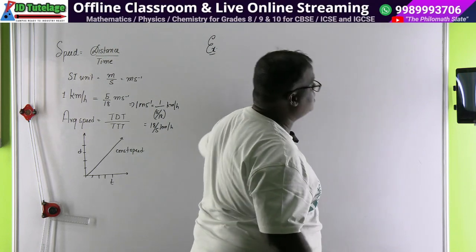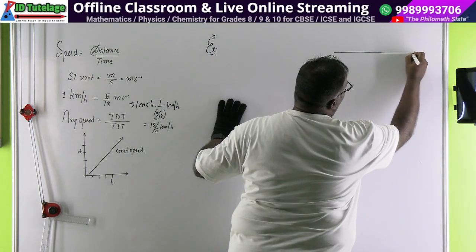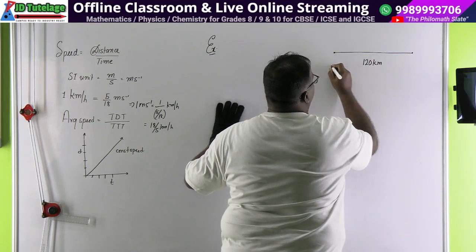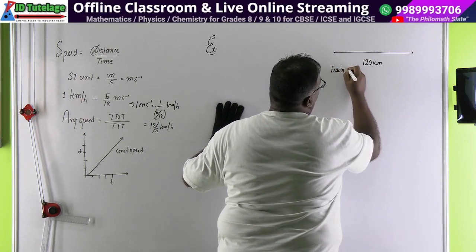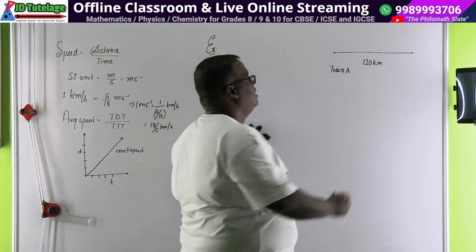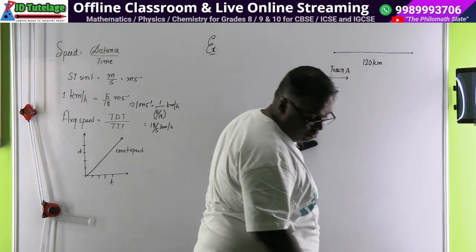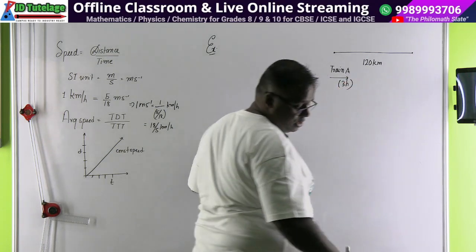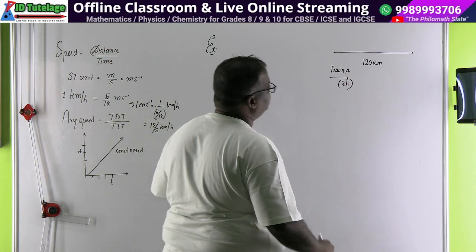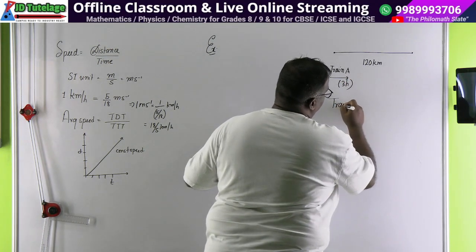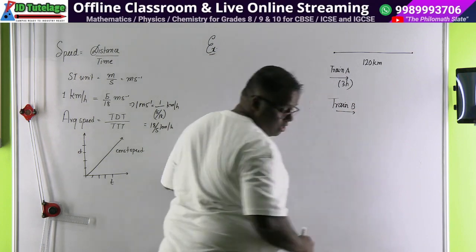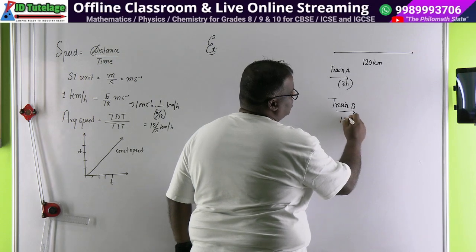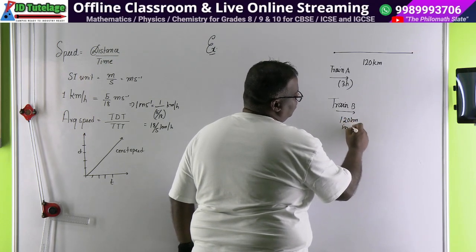Train A traveled a distance of 120 kilometer. Matlab we have a distance stretch which is 120 kilometer and there is a train A. आधा प्रॉब्लम इसी में क्लियर हो जाएगा आपको. Train A traveled a distance of 120 kilometer in 3 hours. इसको लगे 3 hour 120 kilometers को, ठीक है. Whereas train B, there is another train called train B. Train B is traveling 180 kilometers in 4 hours. It is traveling 120 kilometer in 4 hours.